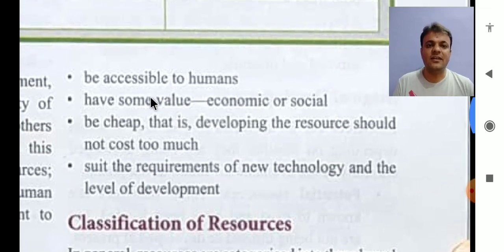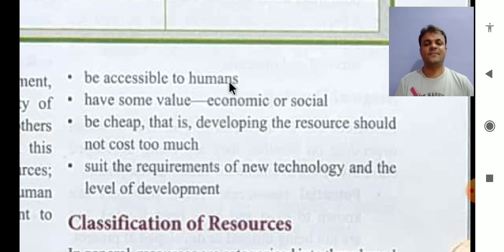The third characteristic is that it should be accessible to humans. Now, if the resources are there and are not accessible by us, then how can it be called a resource? Obviously it will be useful for us, but if we are not able to access it, if we are not able to get it, then it cannot be called a resource. So accessible is a must for humans, right?